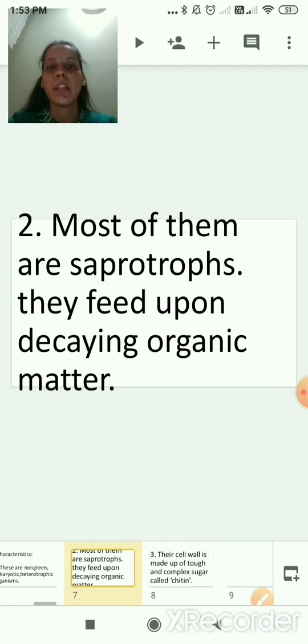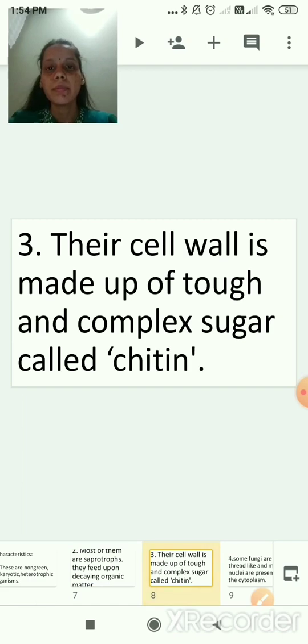Now we'll see the third characteristic. Their cell wall is made up of a tough and complex sugar called chitin. Yes, so this is the third characteristic.